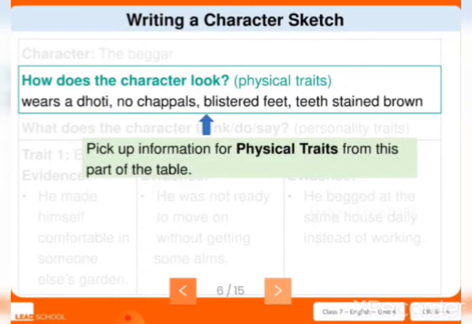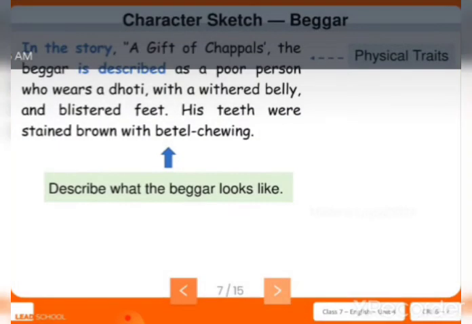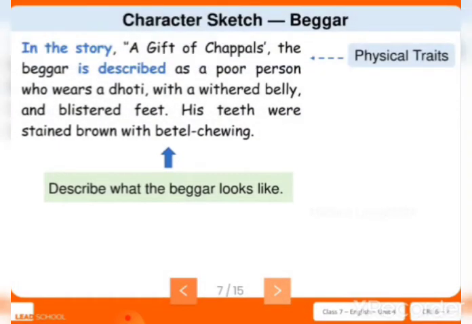So first, how does the character look? We have to write about the physical traits of the character. That is, he wears a dhoti, no chappals, blistered feet, teeth stained brown. Here you need to pick up the information about the physical traits of the character from the table given. Next, in the story, you have to start like this. How to start a character sketch?